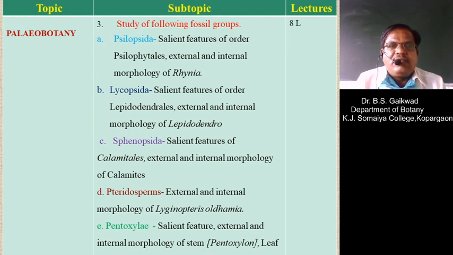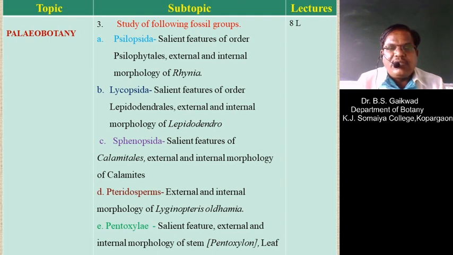Then the second group is the Lycopsida, salient features of the order Lepidodendrales, and the external and internal morphology of Lepidodendron will be discussed. Then the third group is the Sphenopsida, salient features of Calamites, and the external and internal morphology of Calamites will be discussed in this syllabus.